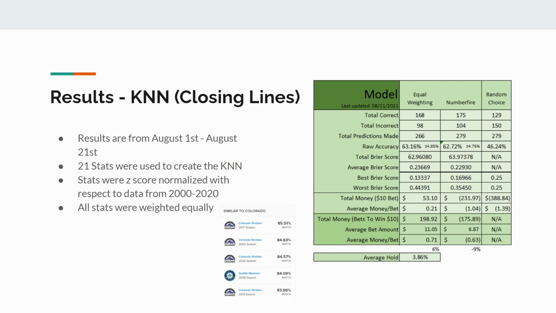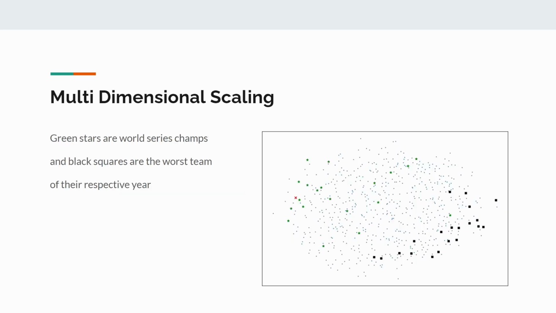The average hold on the bets was just around 4%, just to show how much the sports books were taking off the top. So a lot of this is tough to grasp when you're talking about 32 teams, or 30 teams per season, 20 seasons, and you're comparing them all. And there's no really good way to show those kinds of charts.